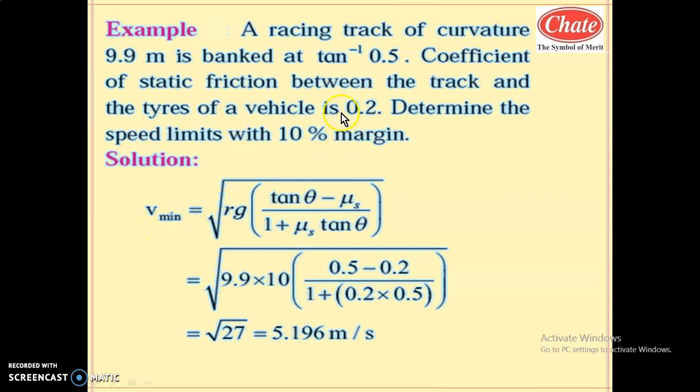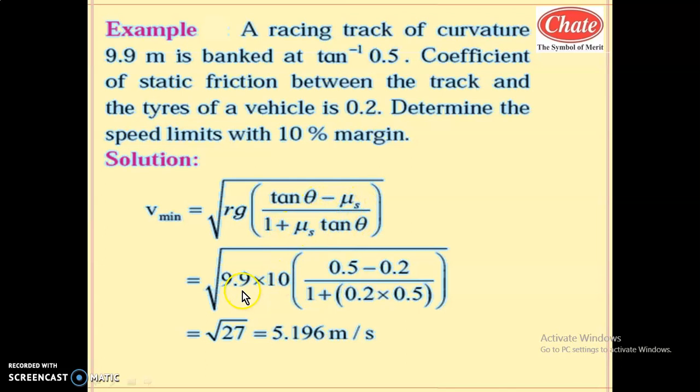By considering the friction as well as the banking, it is under root of Rg times tan theta minus mu s upon 1 plus mu s tan theta. This is the formula for the minimum speed on curved banked roads.